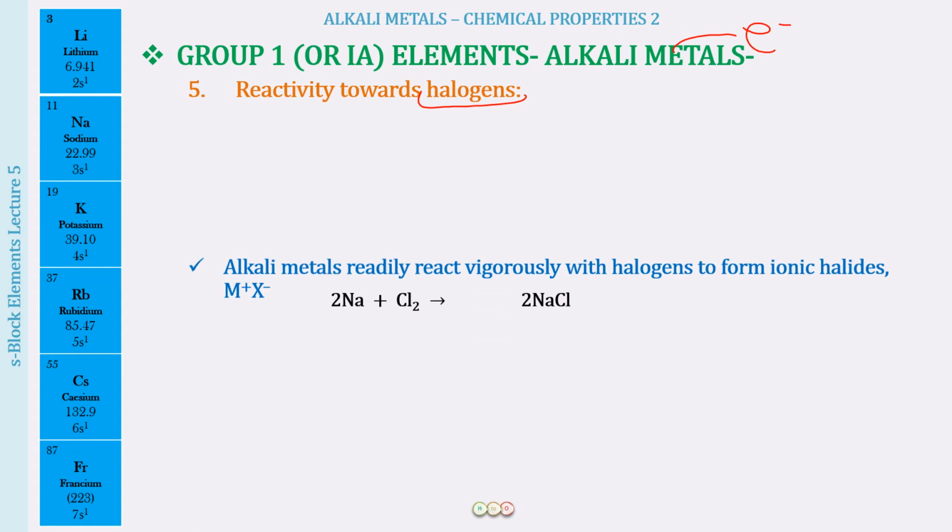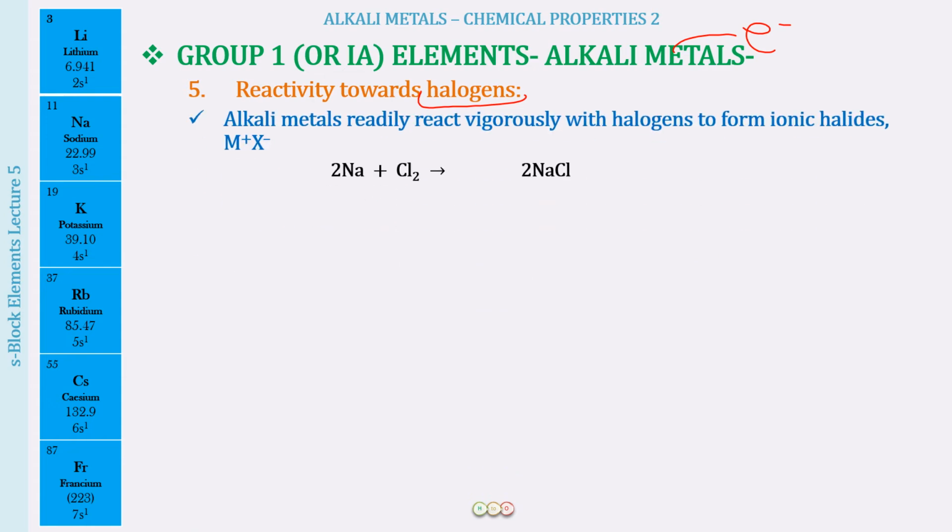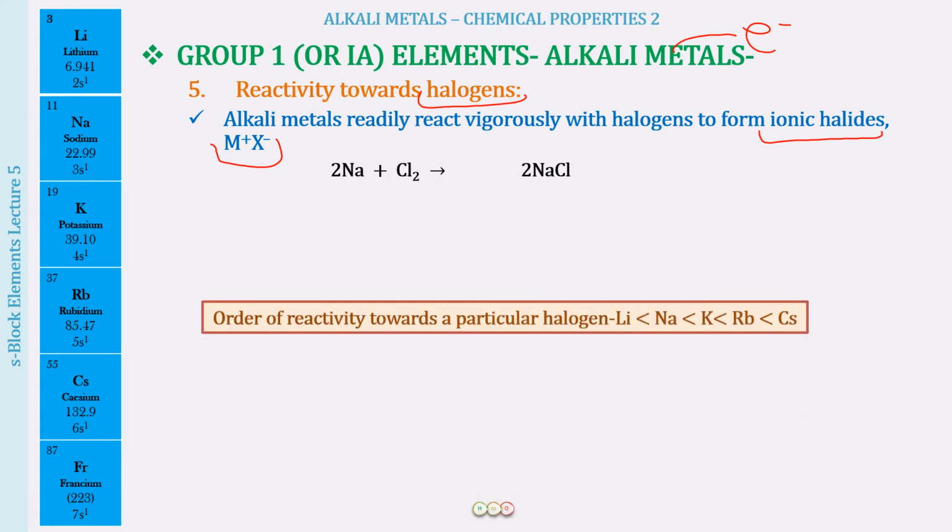So what we find out is that the alkali metals react very vigorously with the halogens, and because it is the loss of an electron and that electron being gained by the halogens, they are going to form ionic halides, that is M positive, X negative. For example, we have sodium and chlorine reacting to form sodium chloride. So this is an ionic compound.